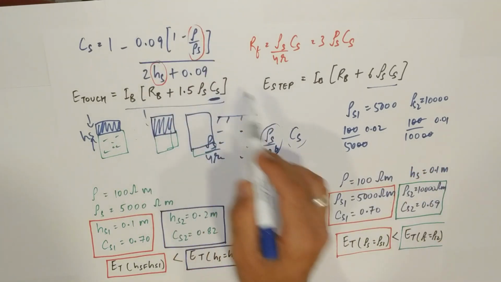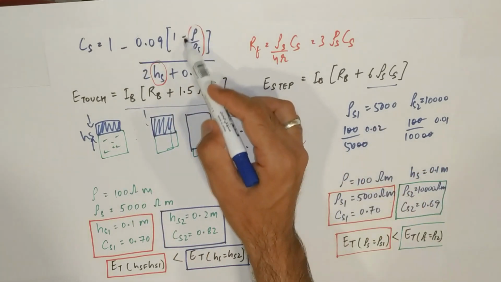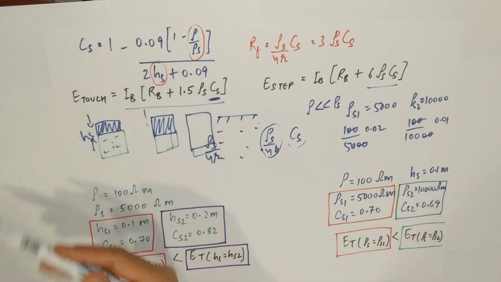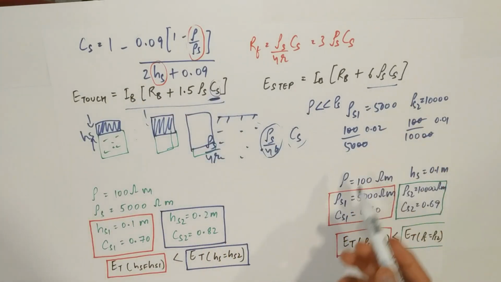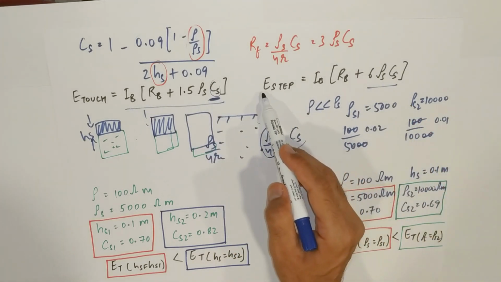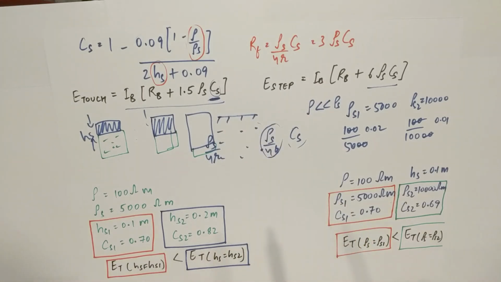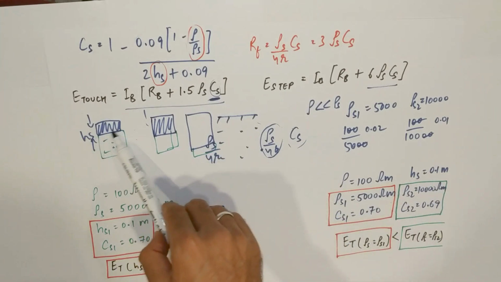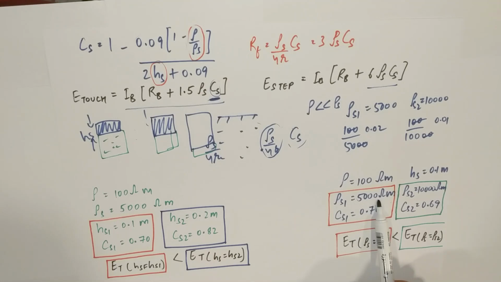So 1 minus something like this, where only this factor is rarely changing because rho is much lesser than rho s. The CS value remains same. There is no change in this CS. But as you have increased the rho s, you have made it double, the touch and the step tolerable limit will increase. Now we'll see through this example where rho is 100 itself like earlier and the height is fixed now. We are not changing this thickness. We are just changing the material. So here if it is 5000, CS is 0.7. If it is 10,000, CS2 is 0.69, nearly the same.